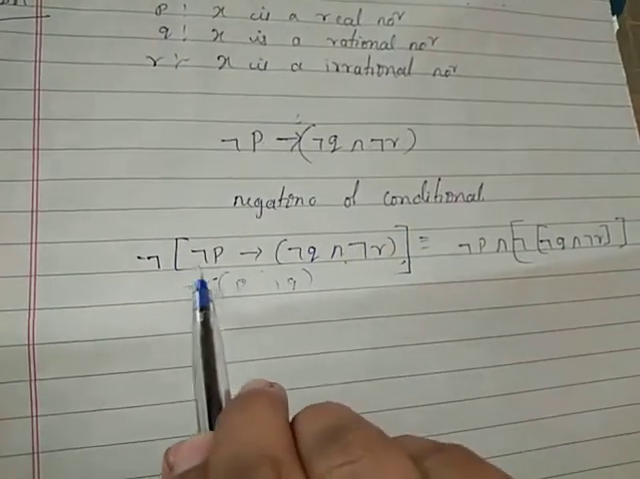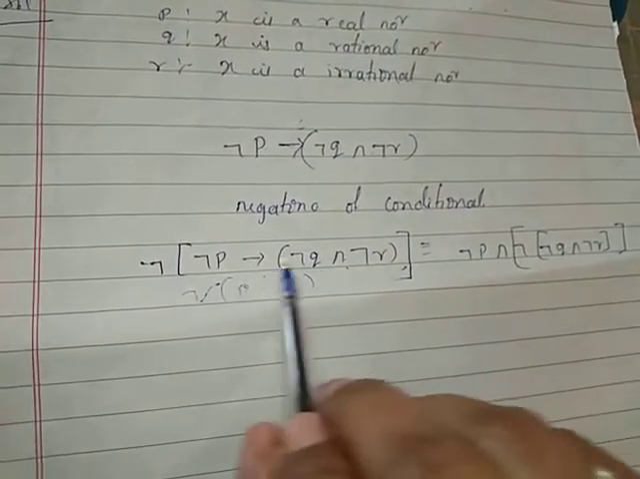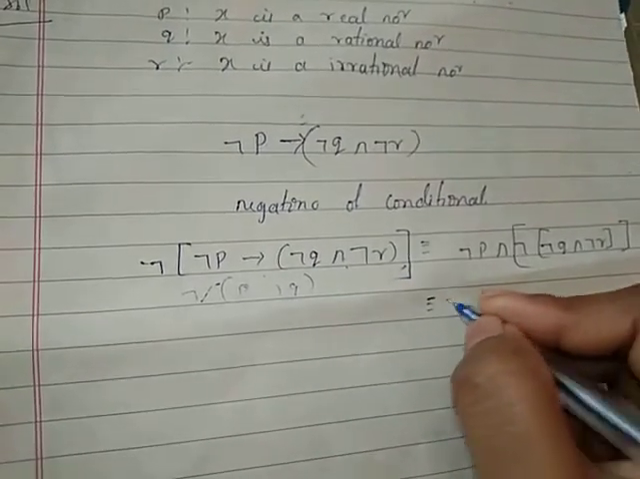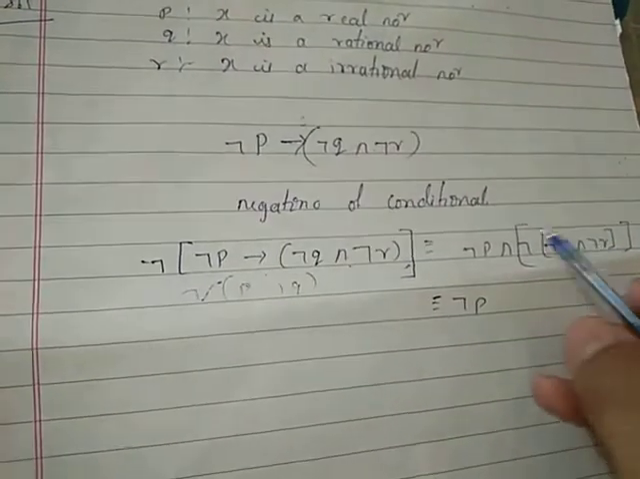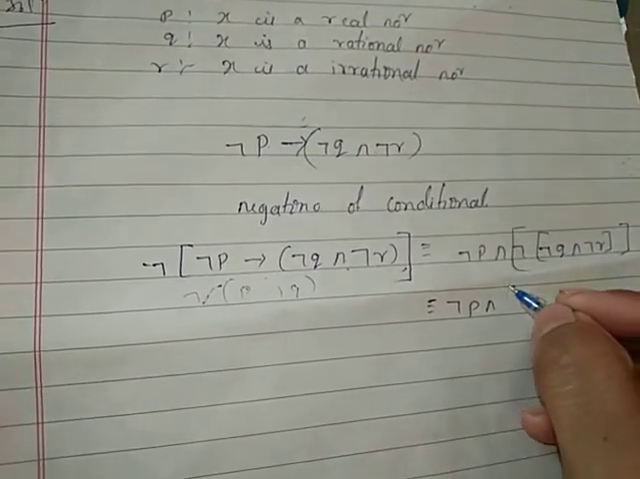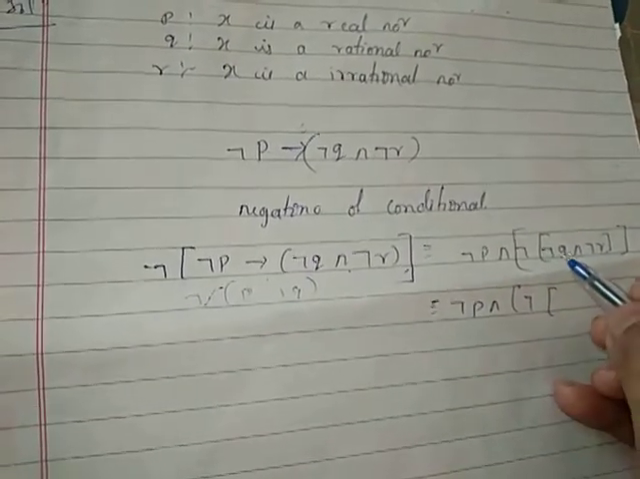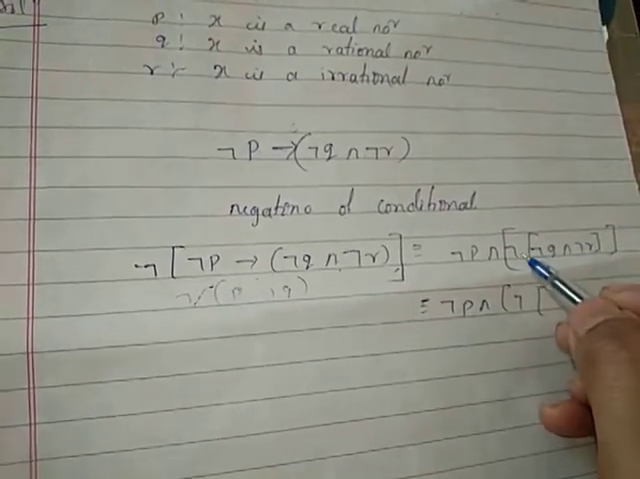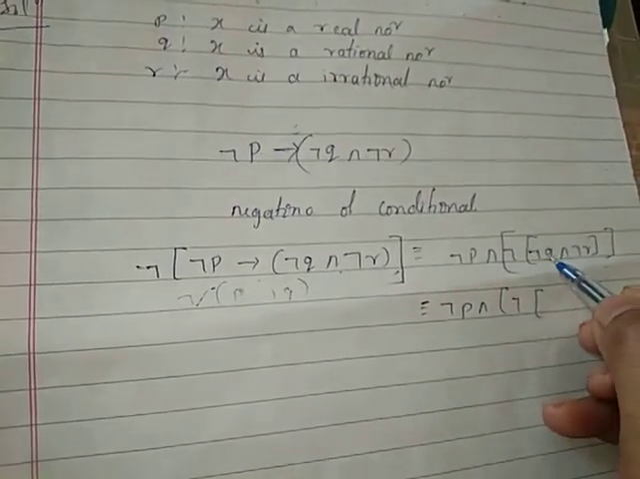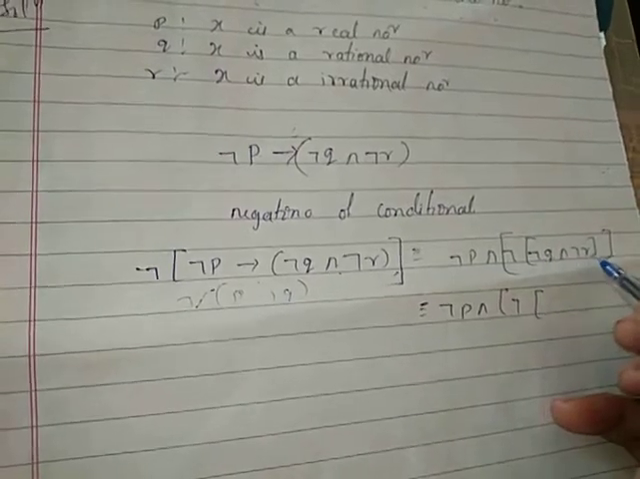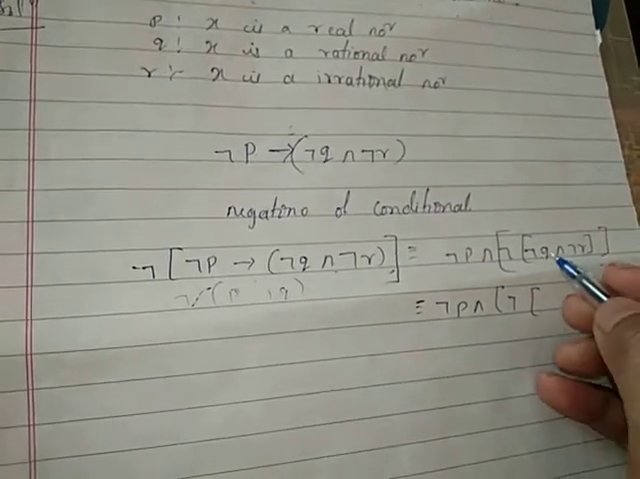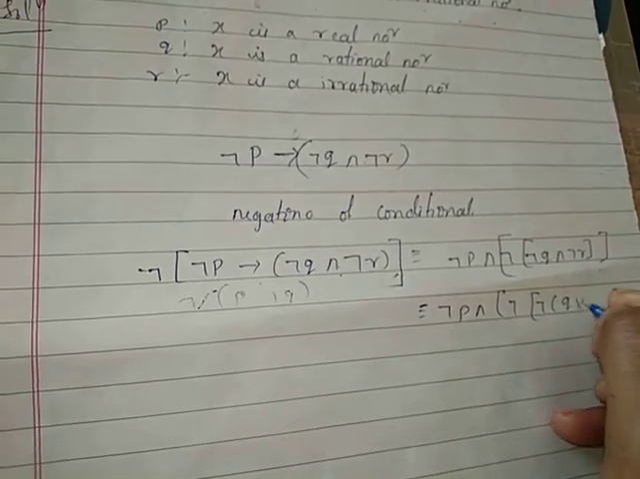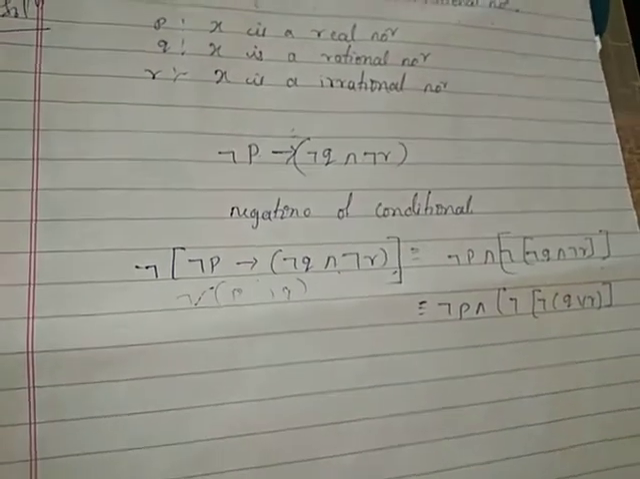That is P and negation of Q. So that is equivalent to negation of P, and keep this negation as it is. Negation of Q and negation of R is, or negation of P and negation of R is, negation of Q and negation of R is negation of Q or R.